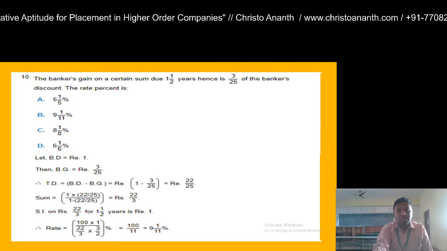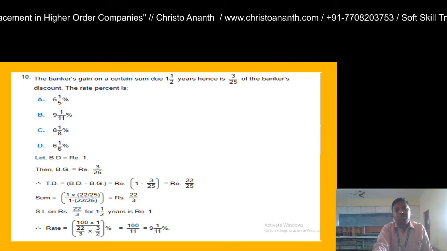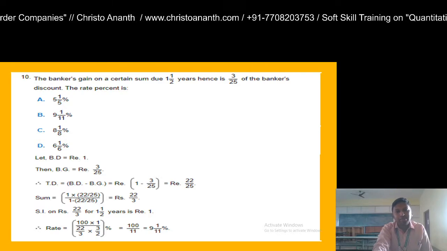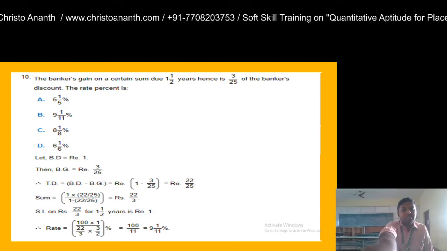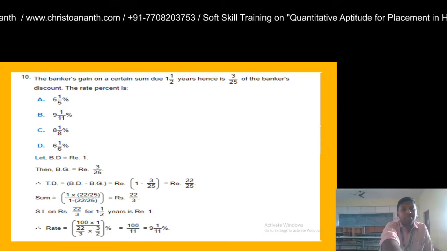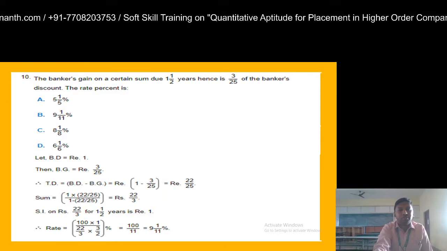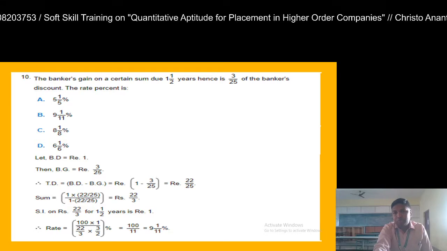So true discount is equal to bankers discount minus bankers gain. That's the formula. Bankers discount is 1 and bankers gain is 3 by 25. So 1 minus 3 by 25, which is 25 minus 3 by 25, so this is 22 by 25. So true discount is actually 22 by 25.